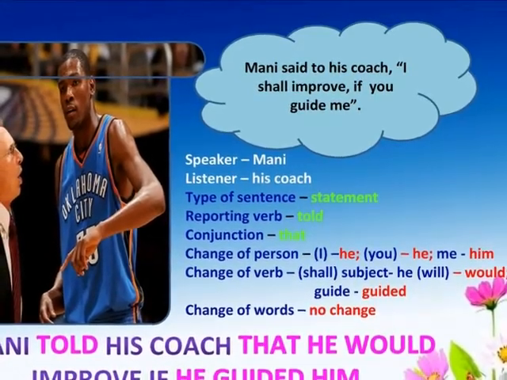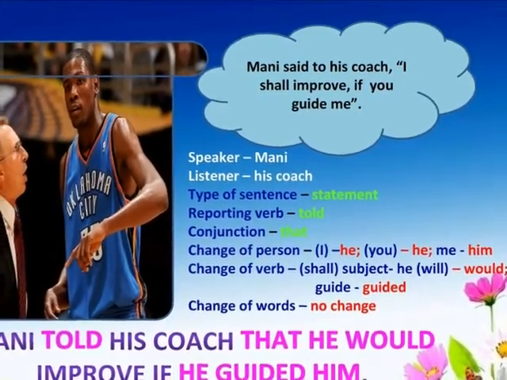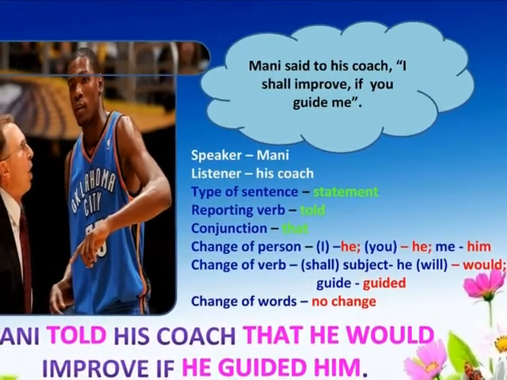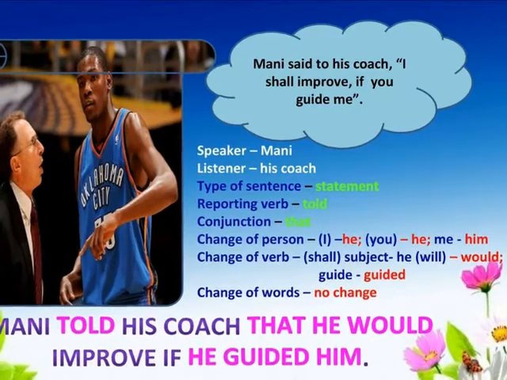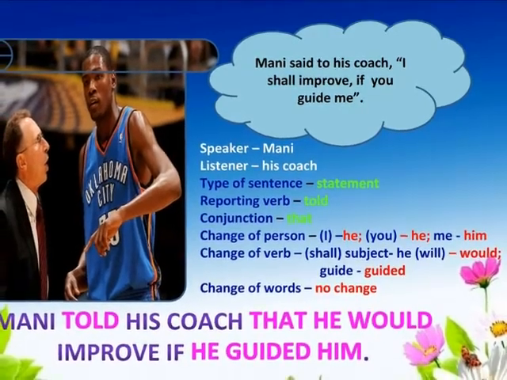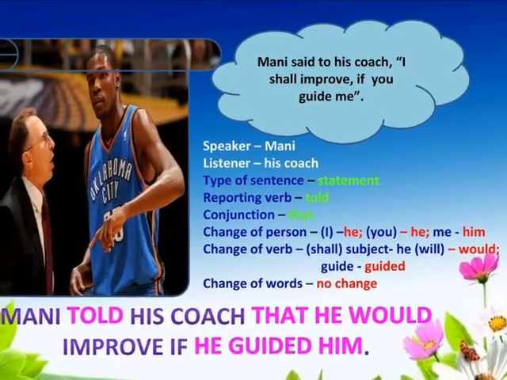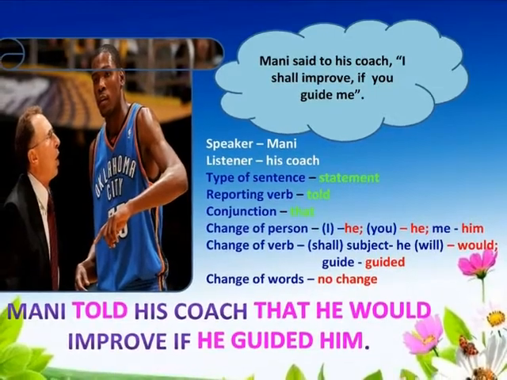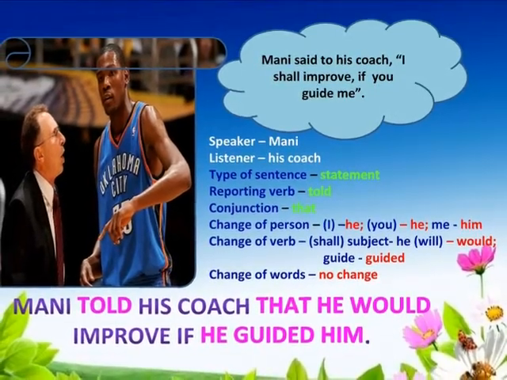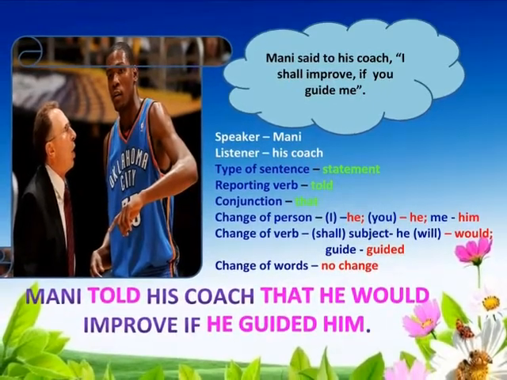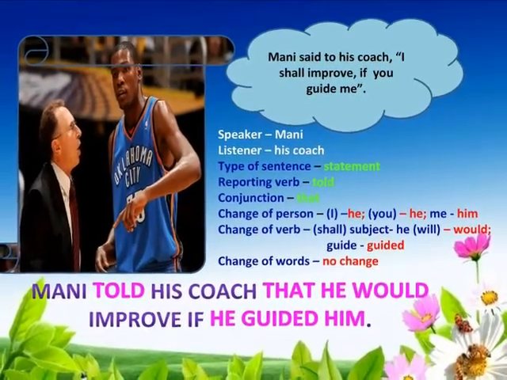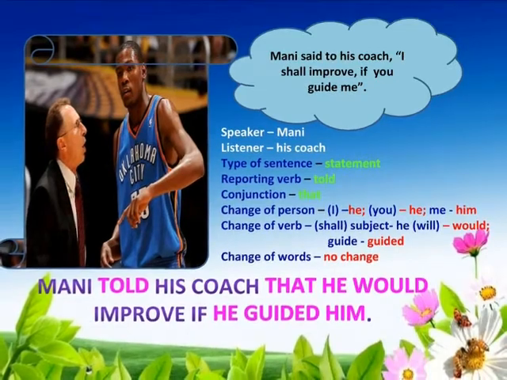Me in the object position, as per right hand rule technique, refers to the speaker Mani and it is changed into him. The verb shall is changed into would as the subject he agrees with the verb would. The verb guide is changed into guided. There is no change of words and it is reported as Mani told his coach that he would improve if